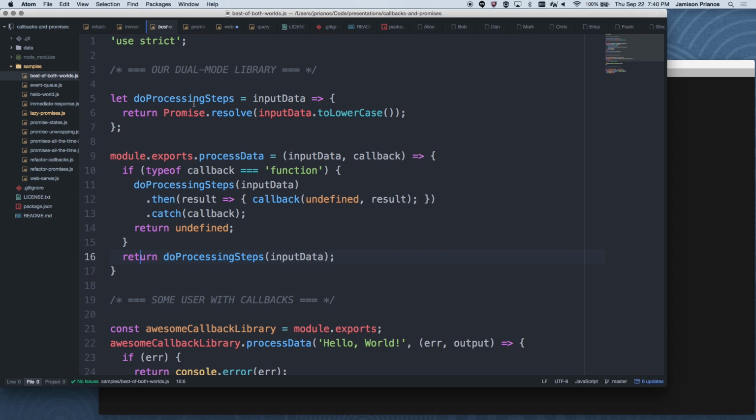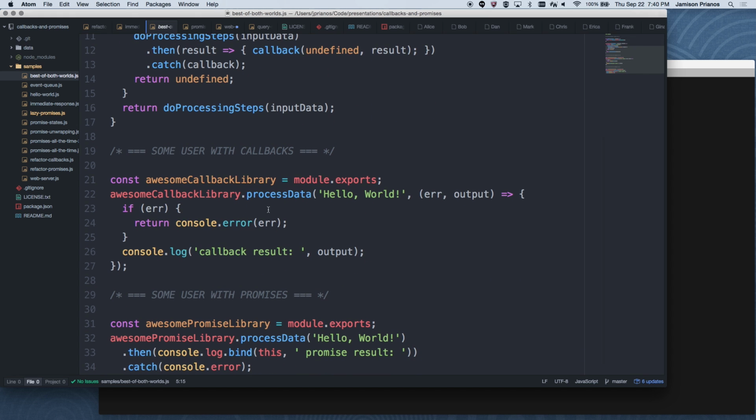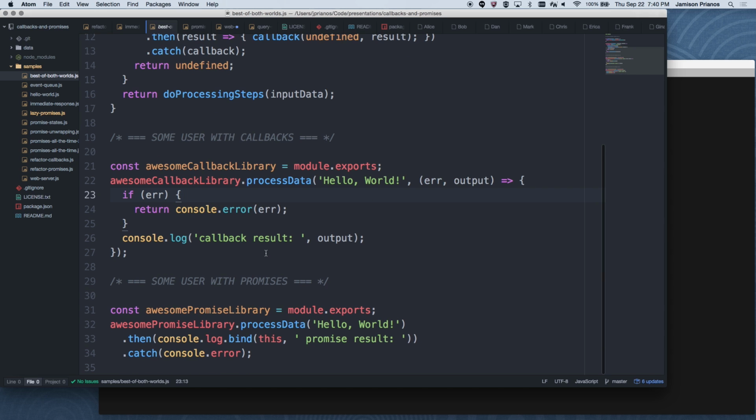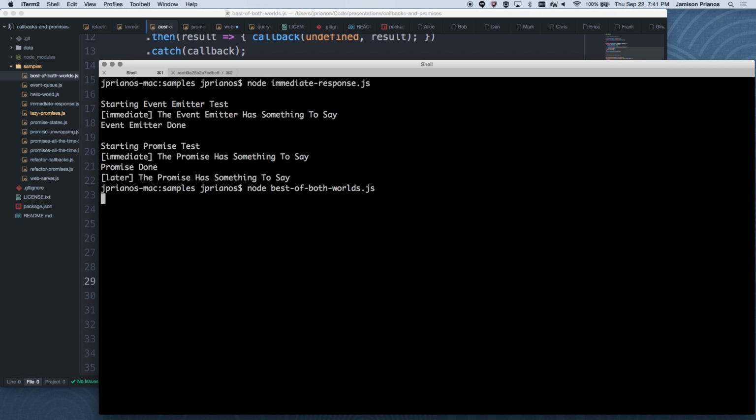So here's someone out there who pulls in our awesome callback library. They're going to use it with callbacks. They process data, hello world. They do the same standard callback checking: if there's an error, handle it, otherwise log the result. Some other user implements us thinking we're an awesome promise library, and they process the exact same data, doing some finagling with console log to attach some output data. Basically, we're binding the console log and the console error. Either way, we get hello world out of it. We can call it as a callback. We can call it as a promise. Inside of our code, we can write clean promise code without worrying about whether the outside world depends on promises or on callbacks.